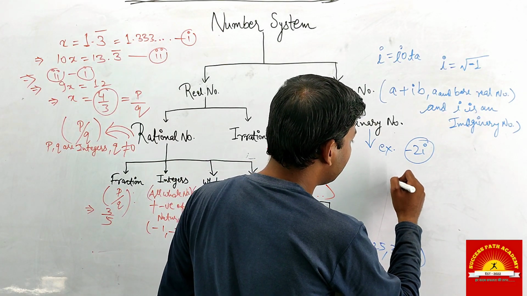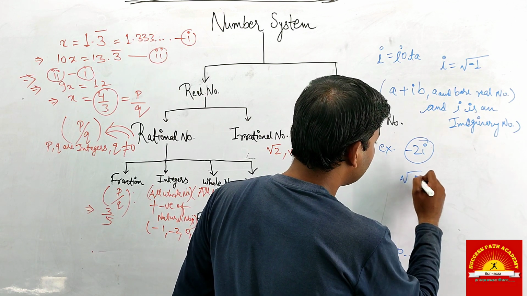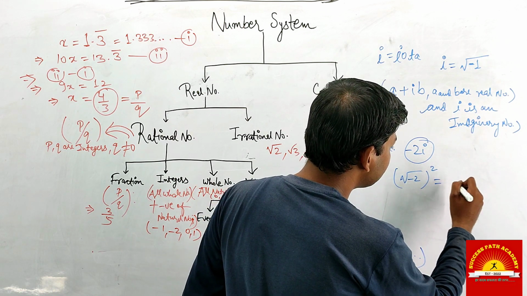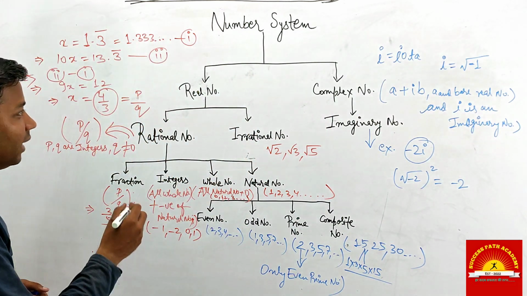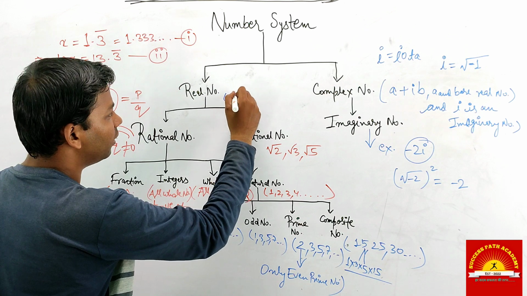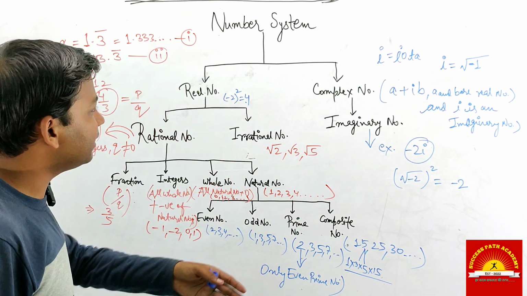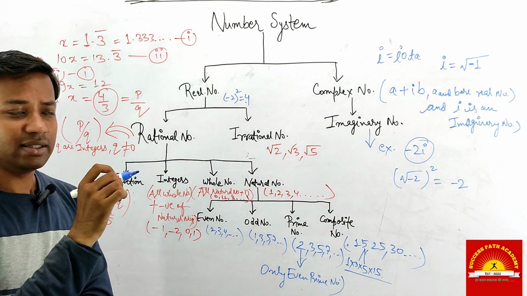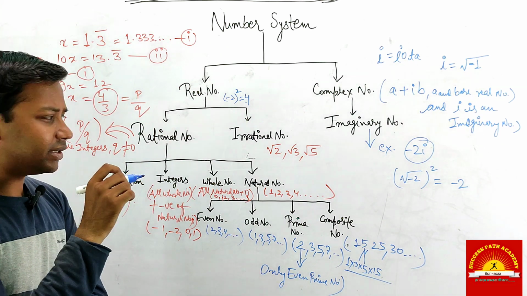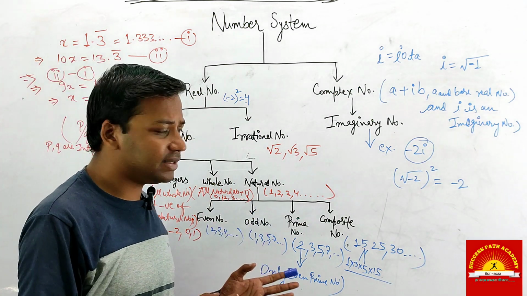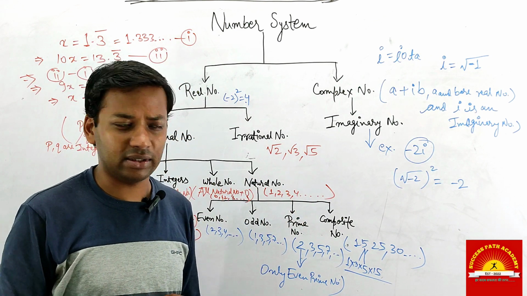Whenever you square, for example, root under minus 2, it will always give you a negative number. But in real numbers, if you square any number, for example minus 2, it will be positive. You can clearly see the difference between real and imaginary numbers. The main difference is that whenever you square a real number, it will always give you a positive number, but in the case of an imaginary number, when you square it, you will always get a negative number.